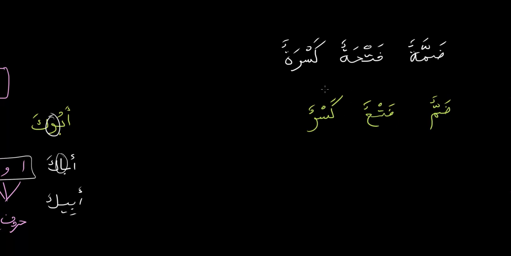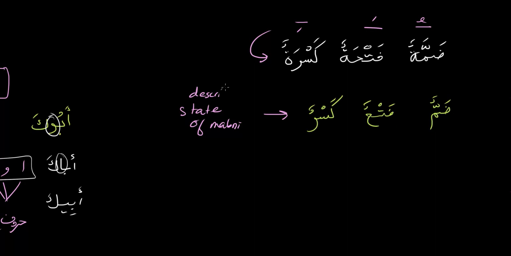Now the simple thing is, ordinarily when you're referring to dhamma, fatha, and kasra, you use these words. But when you're describing the state of a mabni word, you use this form. They're used as description for mabni words.